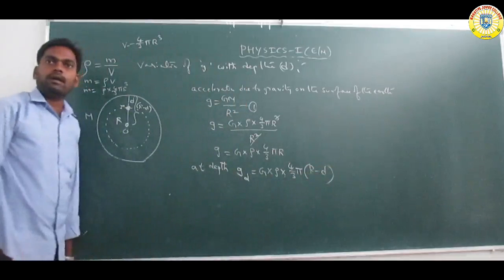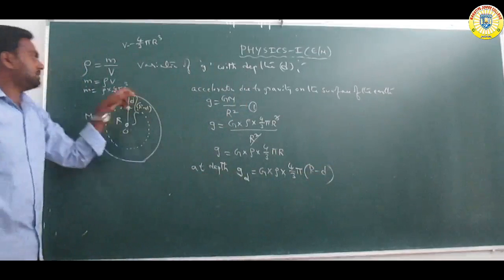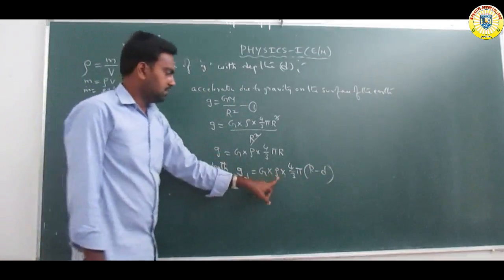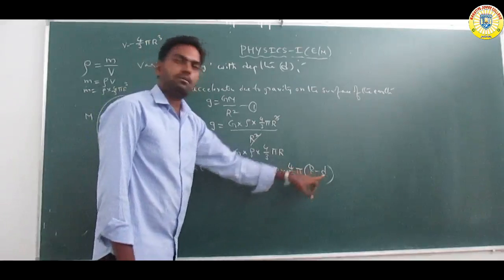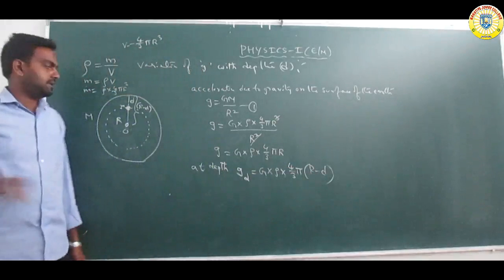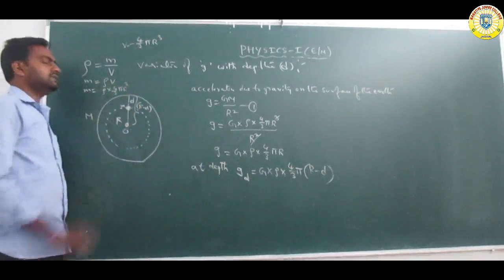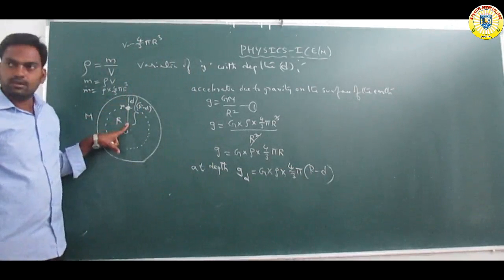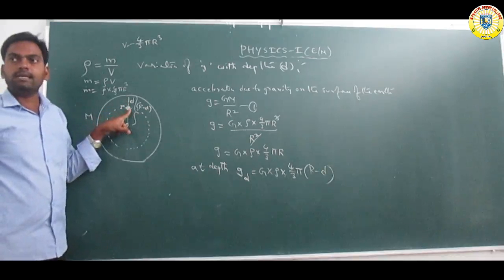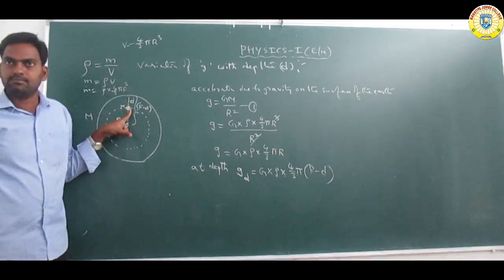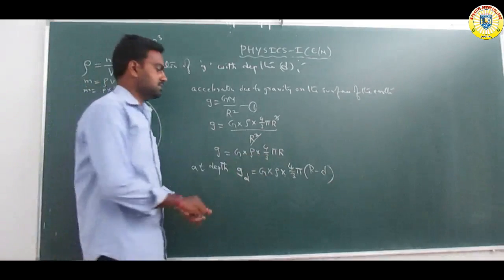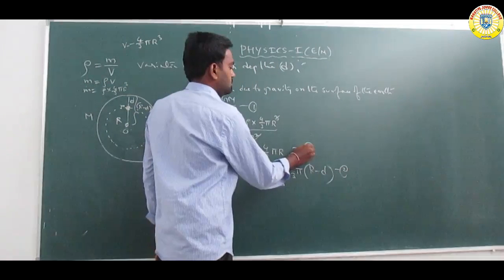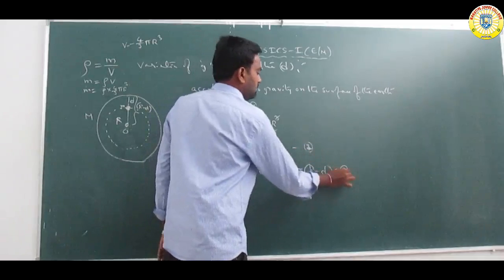We apply R minus d here, because the total is R, the depth is d, and the remaining is R minus d. So that is equation 1 and equation 2, or we can call them equations 2 and 3.